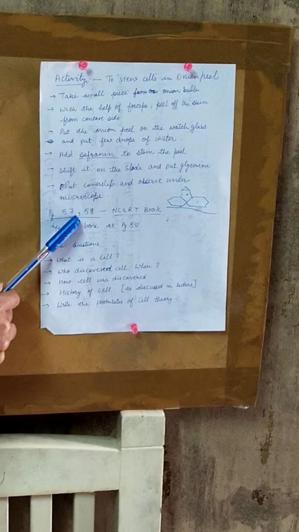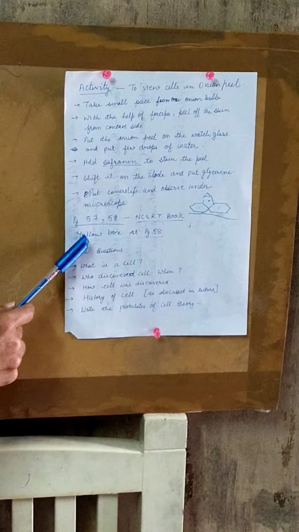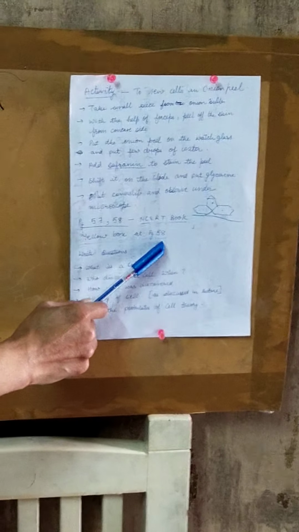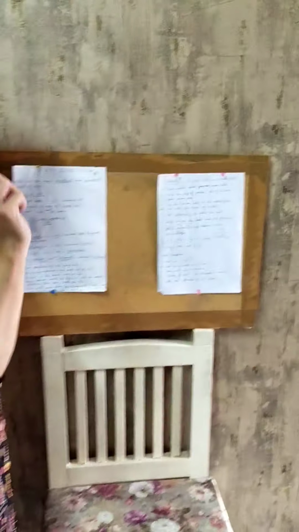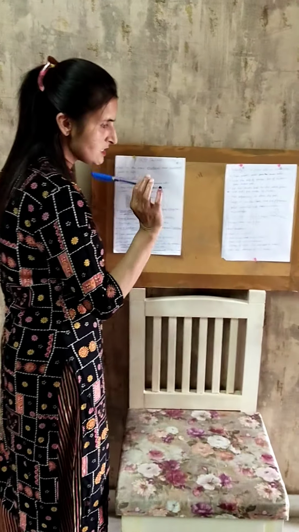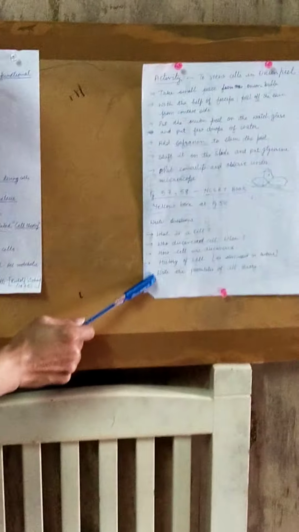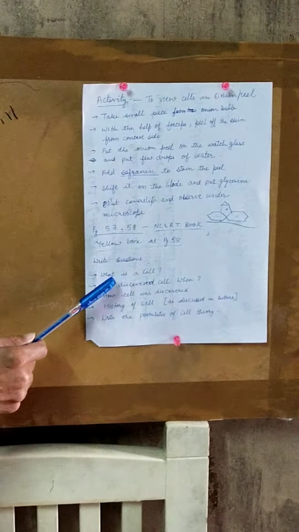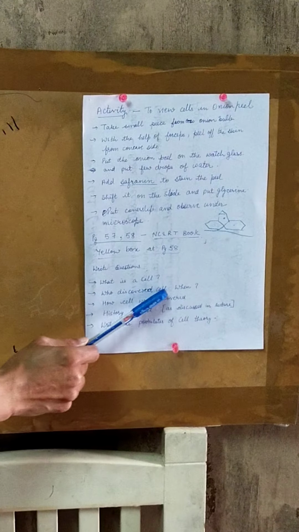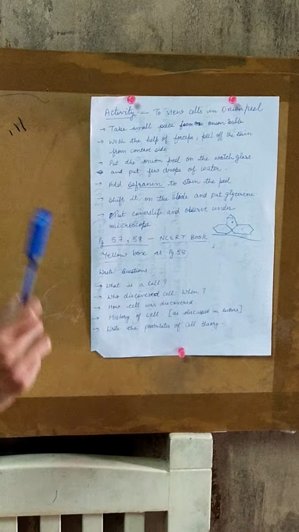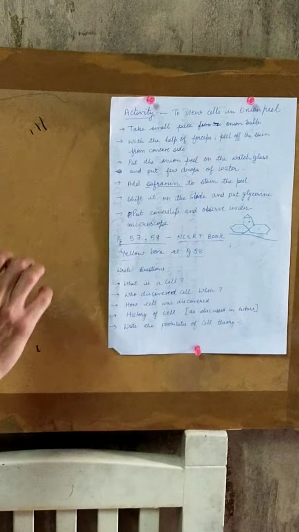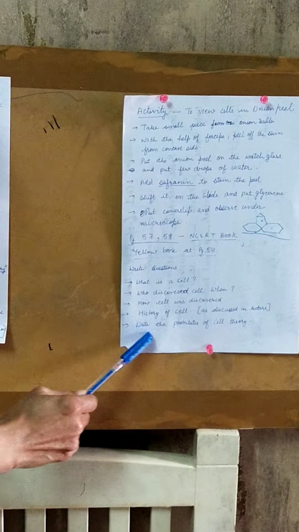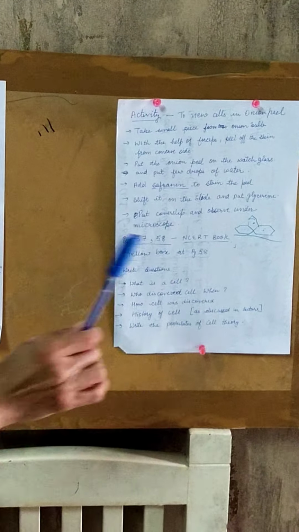Up till now, you can read page number 57-58 of the NCERT book. There is one yellow box at page number 58 in which all the history of the cell is given, with the names of all the scientists I have discussed. Then you need to write these questions related to the topic. What is a cell? Who discovered the cell and when? The year is necessary to be learnt. How was the cell discovered? History of the cell, as we have discussed in the lecture itself, and write the postulates of the cell theory.